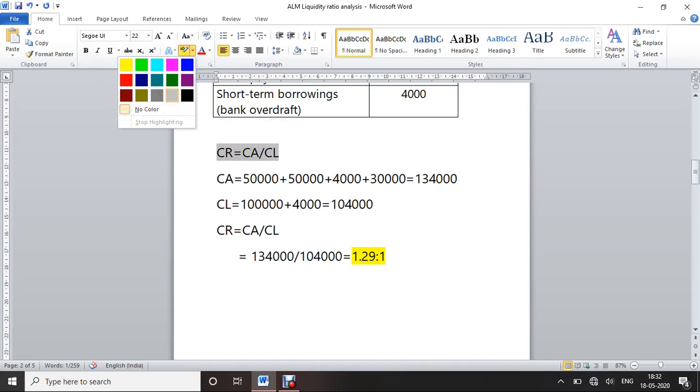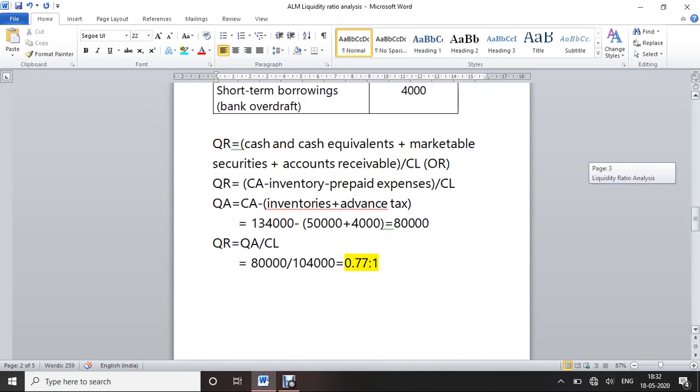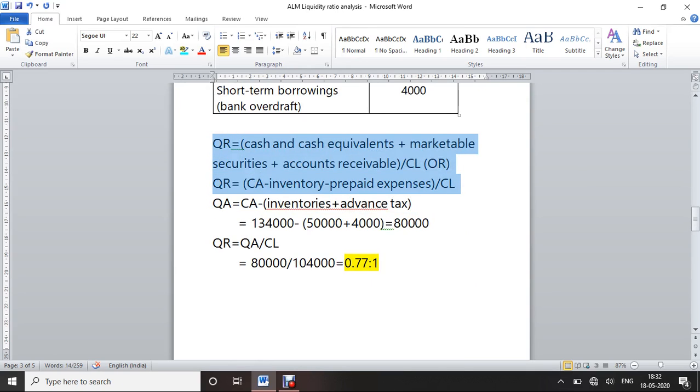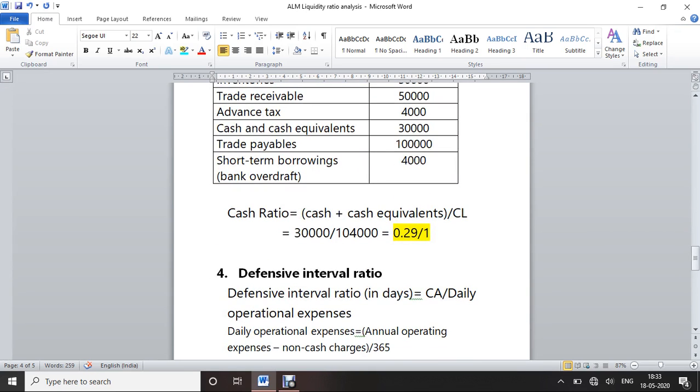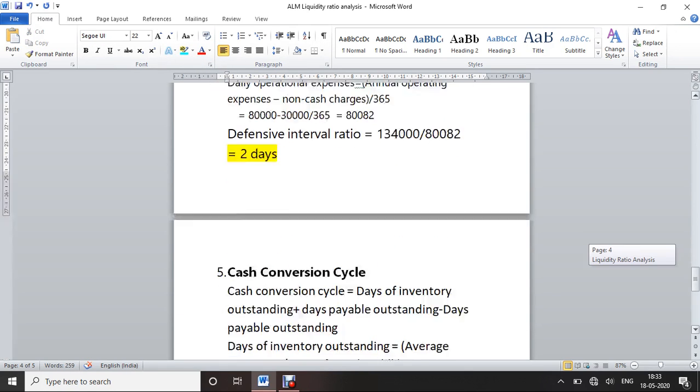The quick ratio is the second one: cash plus cash equivalents plus marketable securities plus accounts receivable, also called quick assets, divided by current liabilities, or current assets minus inventory minus prepaid expenses divided by current liabilities. The third one is the cash ratio: cash plus cash equivalents divided by current liabilities.